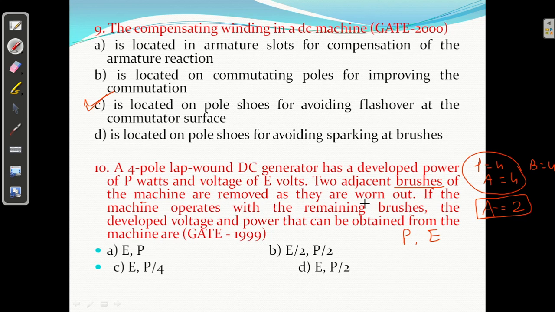Okay, if the machine operates with the remaining brushes, the developed voltage and power that can be obtained from the machine are? Question number 10.